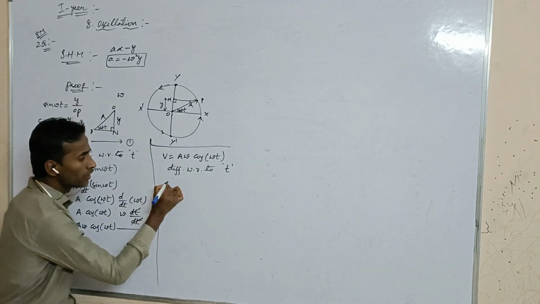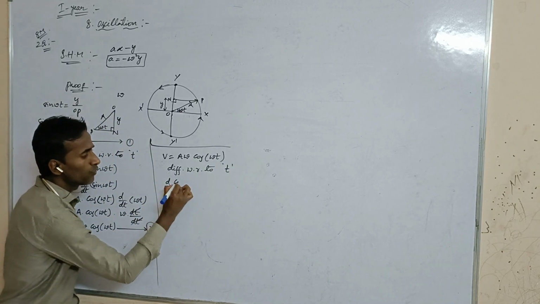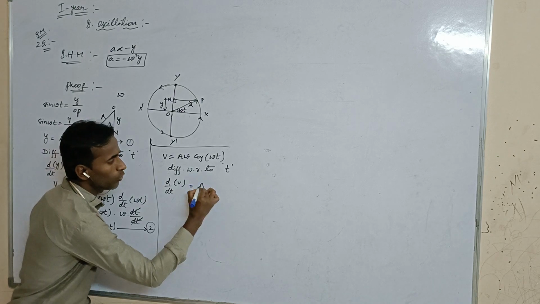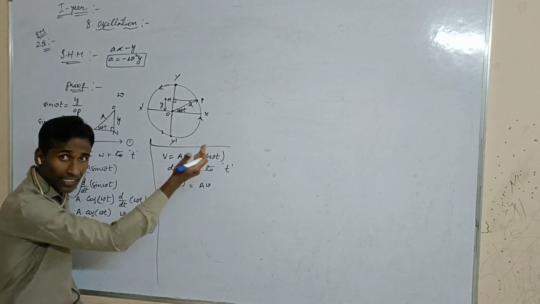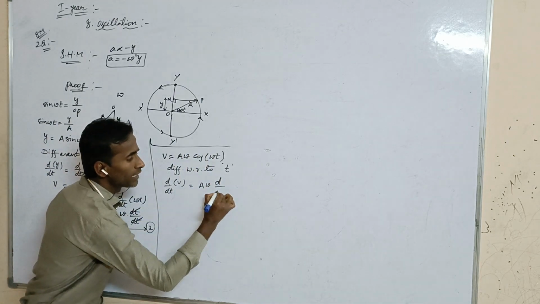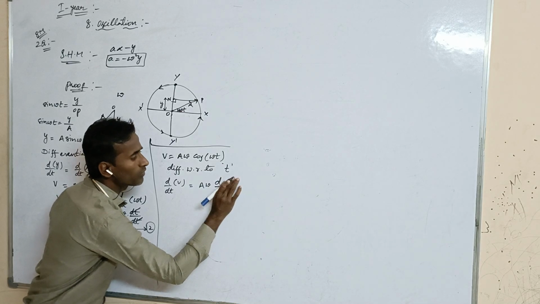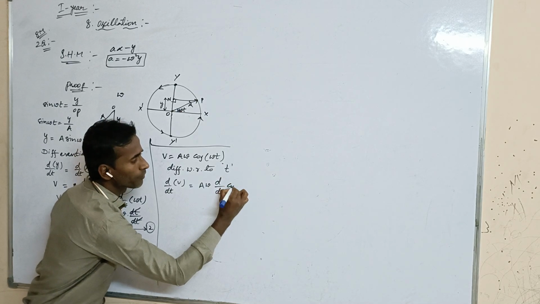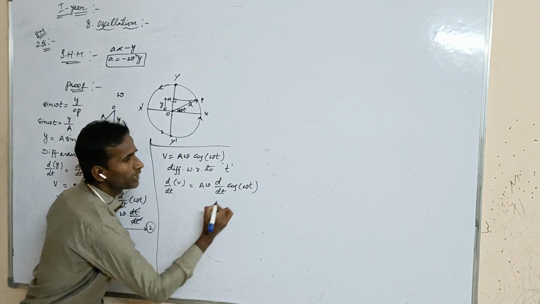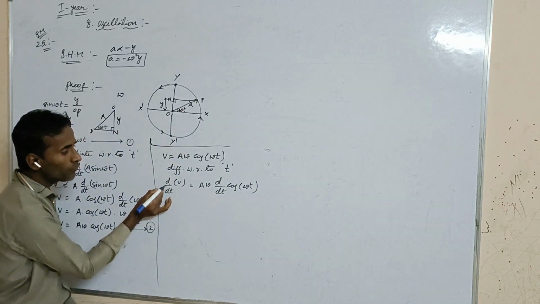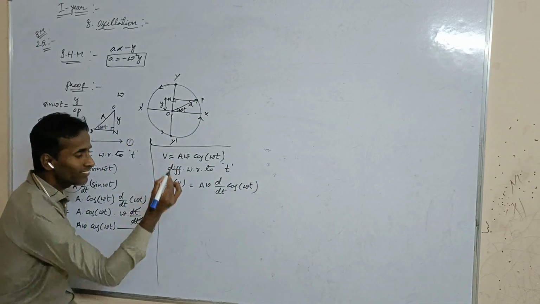Now we will get d by dt of v is equal to A omega, which is a constant, so directly we can write it outside. Now you will get d by dt of cos of omega t. So again, the rate of change in velocity is known as acceleration.